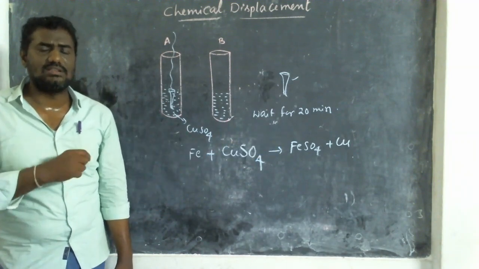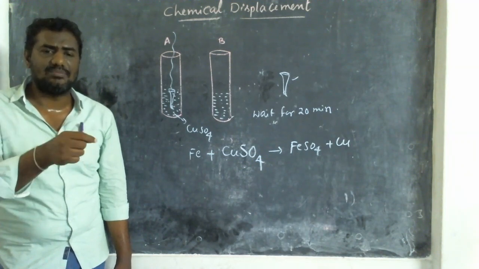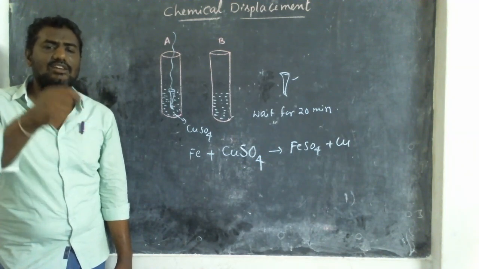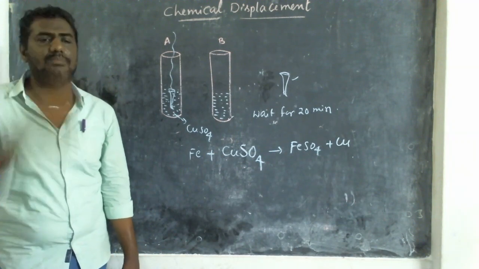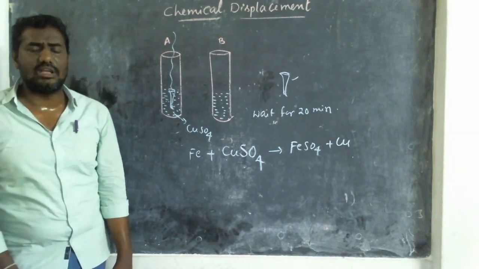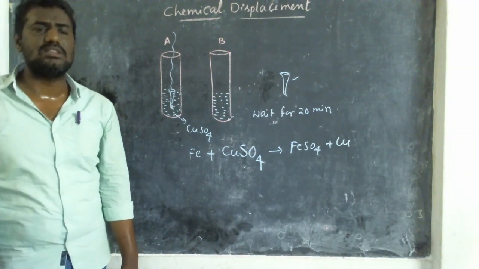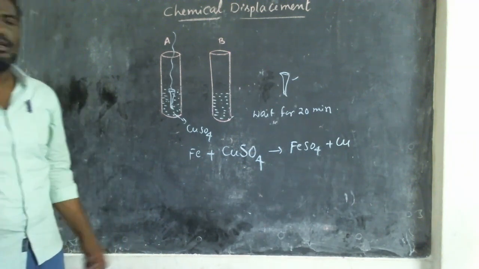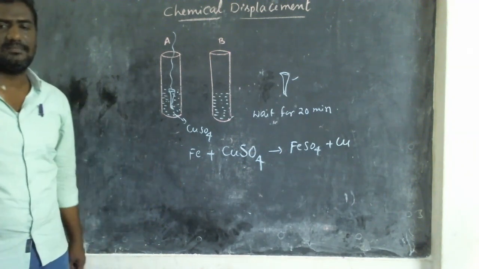And also here we can say displacement reaction has taken place. Here iron is more reactive than copper, so iron displaces the copper. In conclusion, we can write that iron displaces the copper since iron is more reactive than copper. Then we have to write the chemical equation.